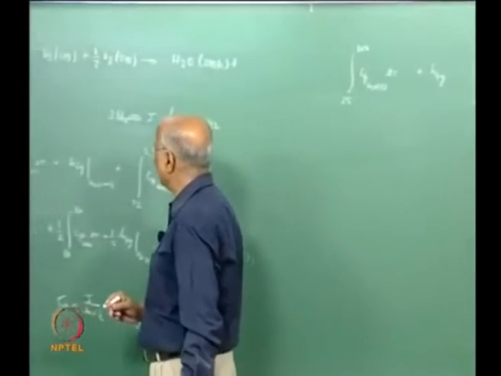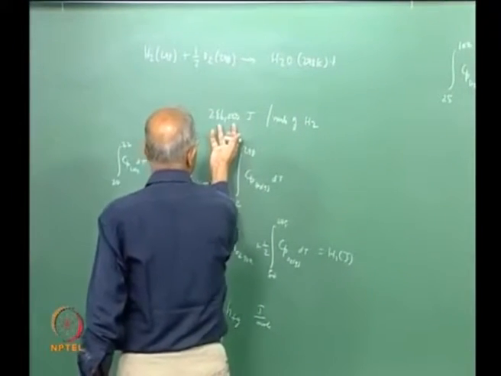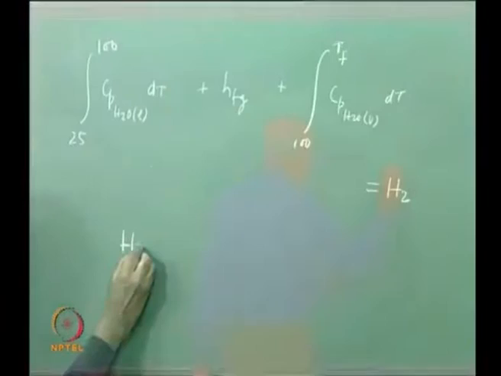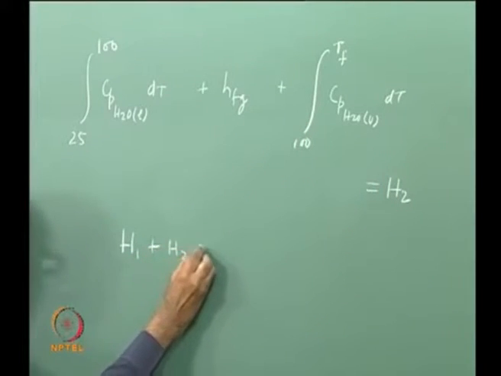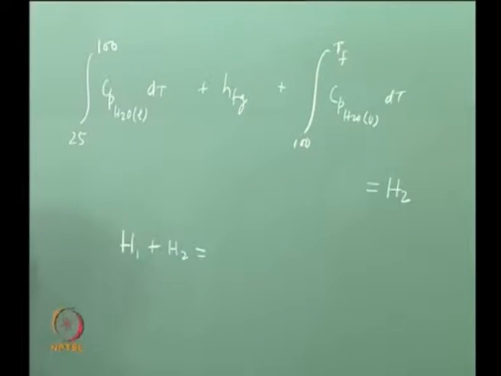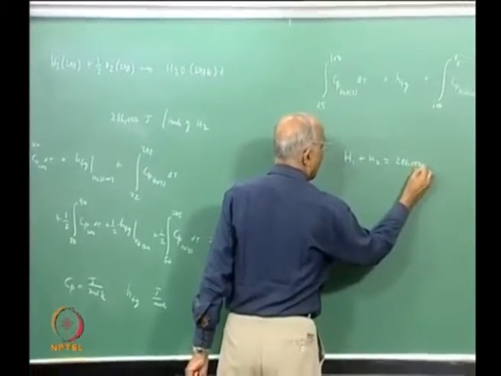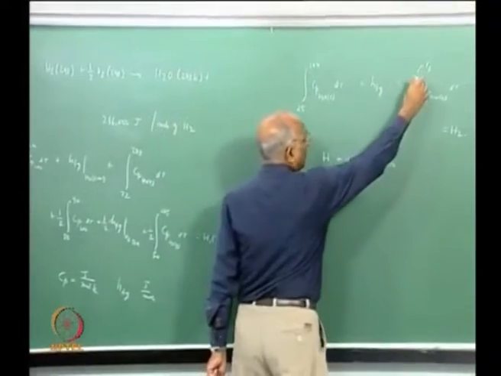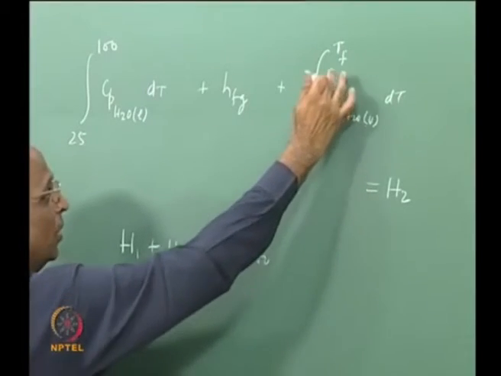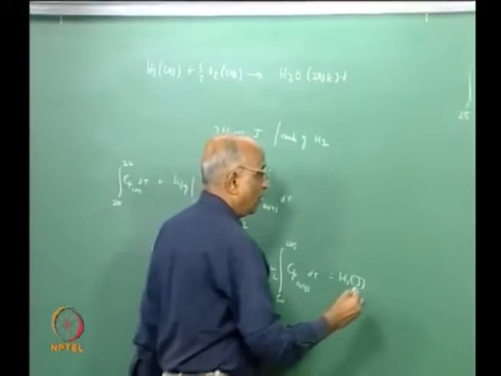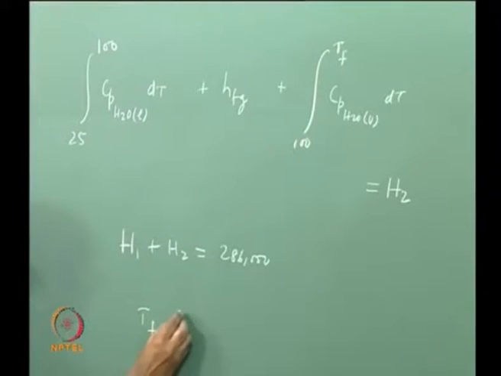Now, my heat which is generated is equal to 286,000, or rather H1 plus H2 is equal to 286,000, and the only unknown is the value of Tf, which is equal to Cp of H2O vapor times Tf minus the boiling temperature of water. Because all other things are known, we are able to get the value of Tf. And this is how we calculate the flame temperature.